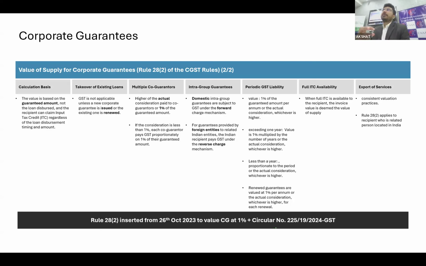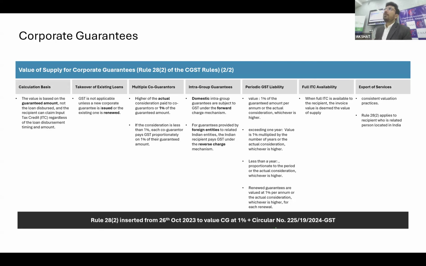You can link the same with the secondment issue, right? After the Northern Operating Systems judgment, we all are fighting over what should be the value in case of a secondment, and people are paying the tax, people are fighting the case, and one fine day the government issued the clarification, stating that when the eligibility of ITC is not a question, then on valuation you can play with. So in a nutshell, when ITC is eligible, you are not supposed to worry about the valuation part.